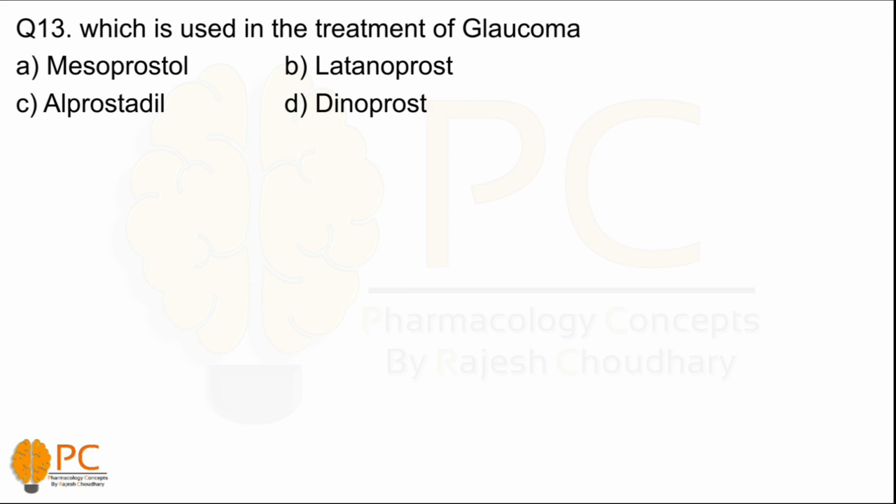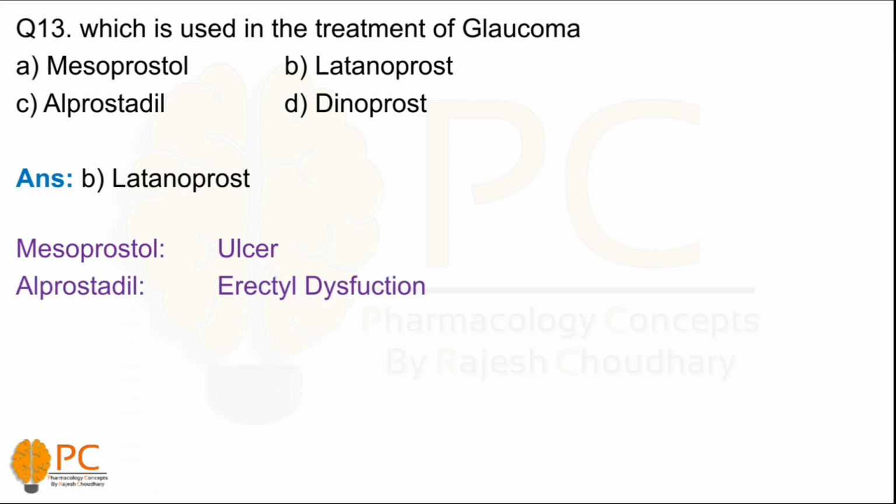Answer is the B, latanoprost. So latanoprost is basically used in glaucoma therapy, and other drugs like misoprostol are used in ulcer, and it is an ulcer protective drug. And alprostadil is used in erectile dysfunction, and dinoprost is used for labor induction. So this is the basic feature of all of these drugs. Now come to the question number 14. Take a look.